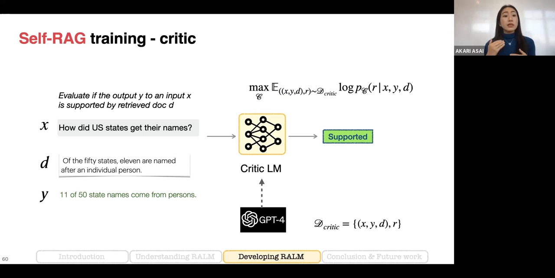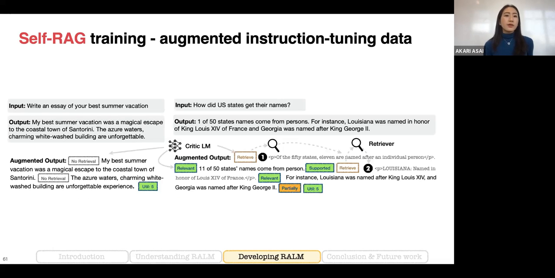objective. So given the input X instruction, X, D, and Y, the model learns to predict the reflection token R. After we train this critic model, we augment the original training data from diverse instruction following pairs using this critic model and also the retrieval model.